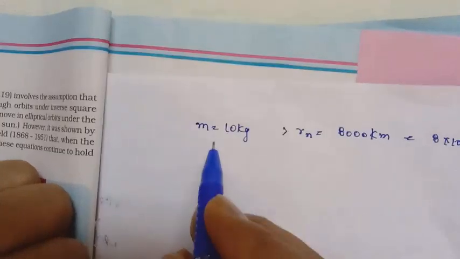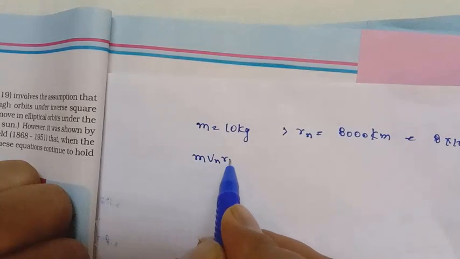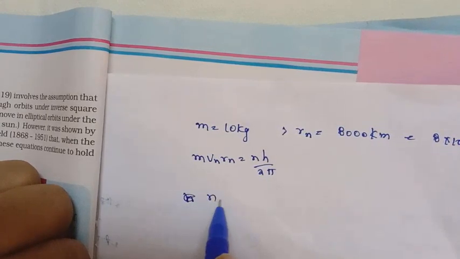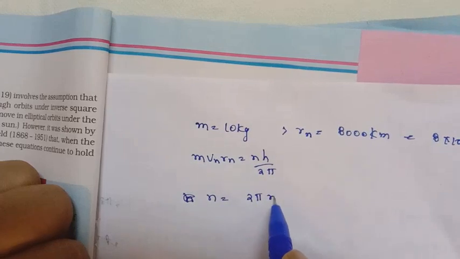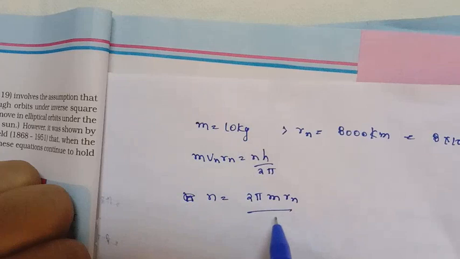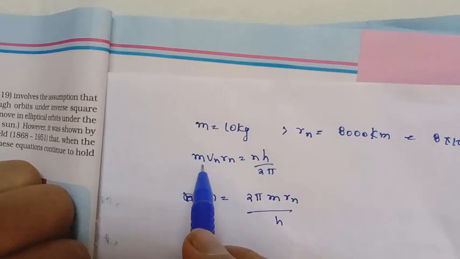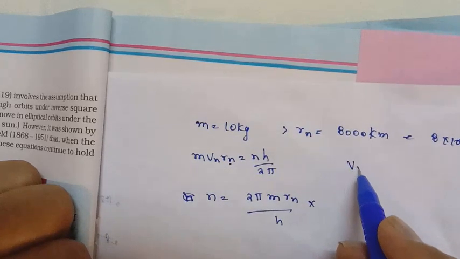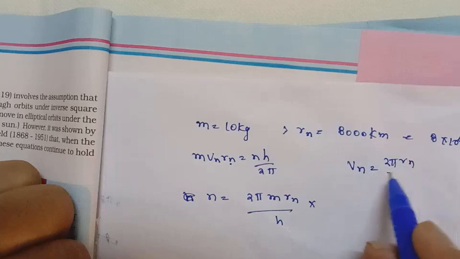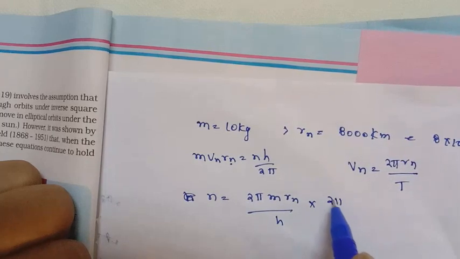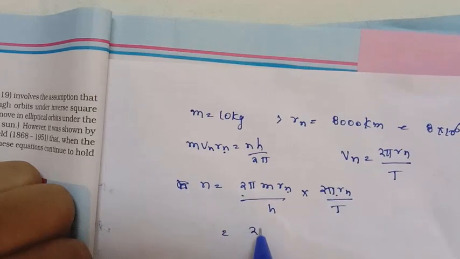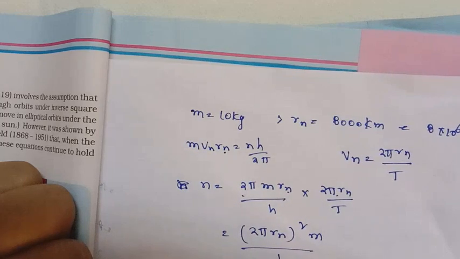What is the orbital angular momentum? m v_n r_n is equal to n h by 2 pi. So n is equal to 2 pi m r_n v_n by h. Here v_n, velocity, is equal to distance 2 pi r_n upon time. So 2 pi r_n is common, that means (2 pi r_n) whole square into m upon h into t.